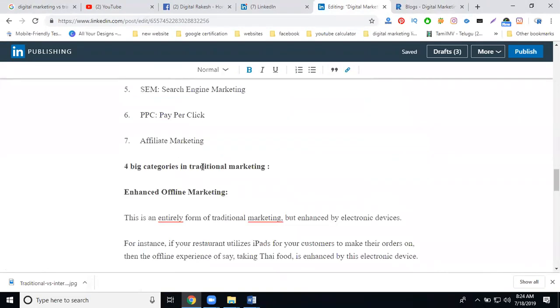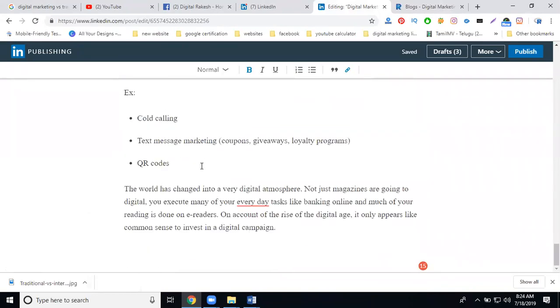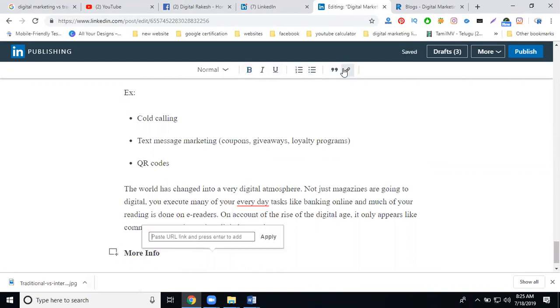Just come into your, finally, more info. Nothing else, just more info. Bold it. Give the hyperlink. In the article, where will the traffic be diverted? To my website.